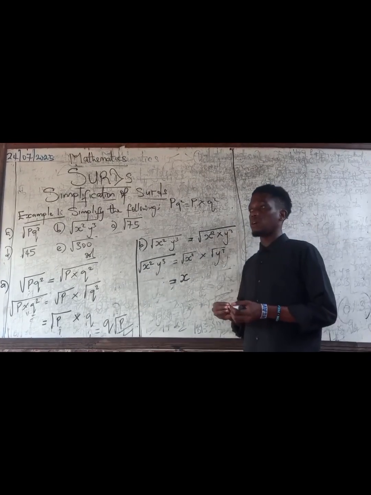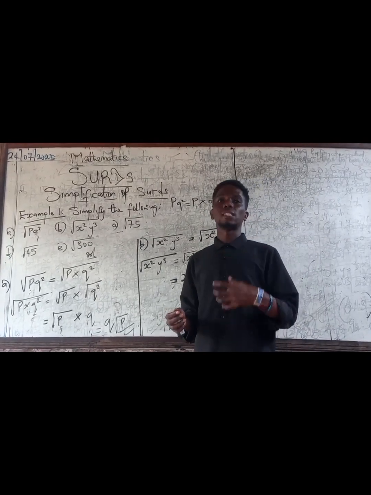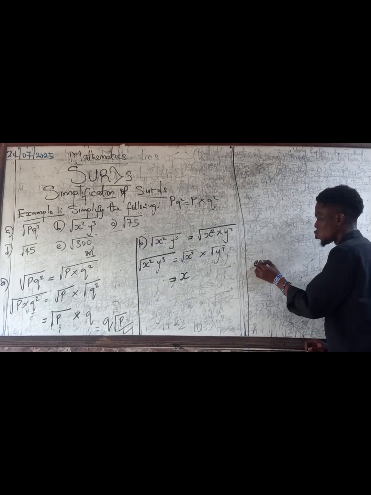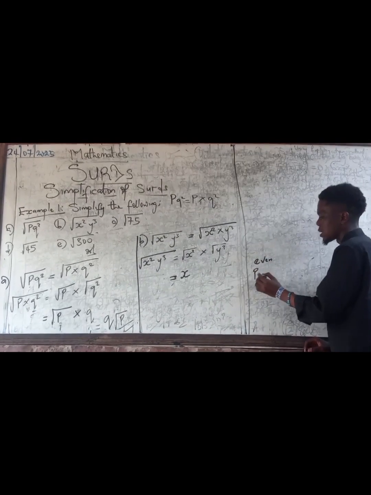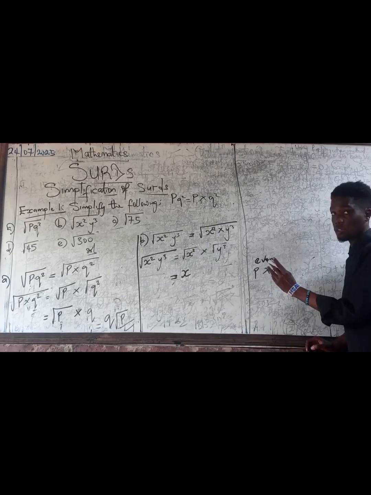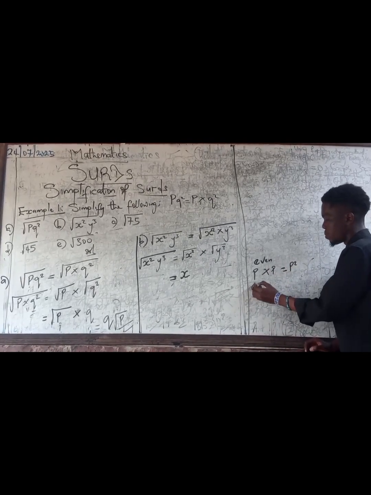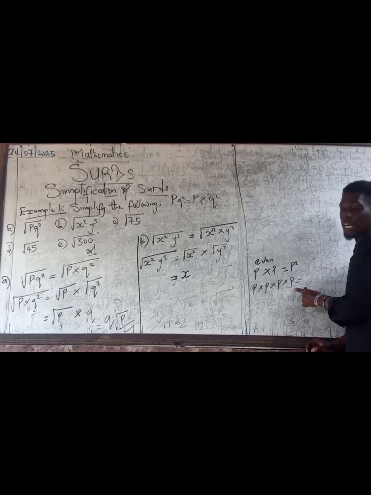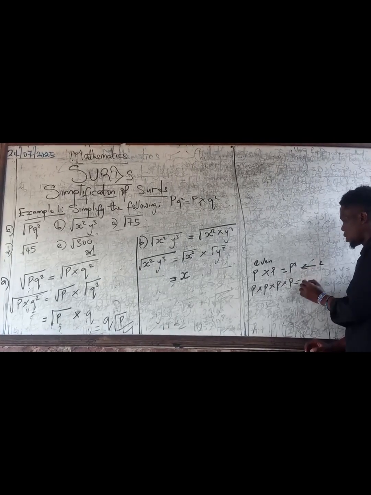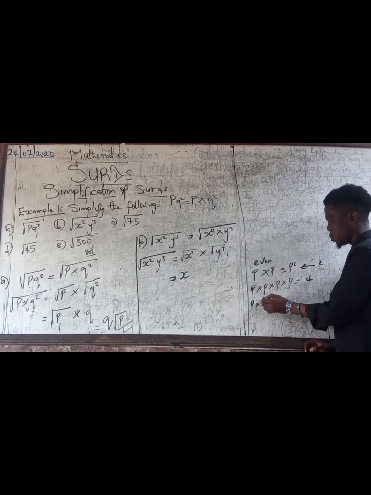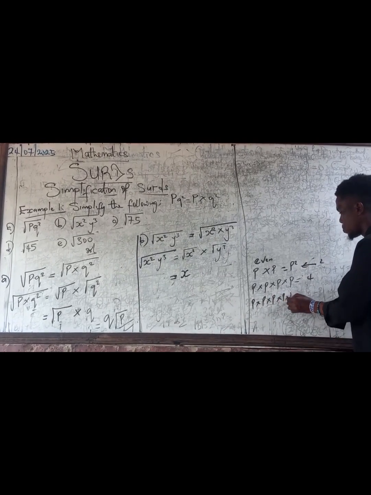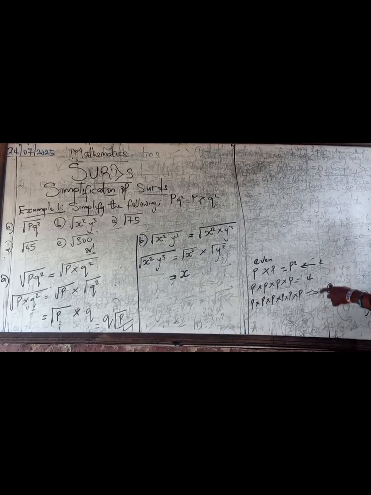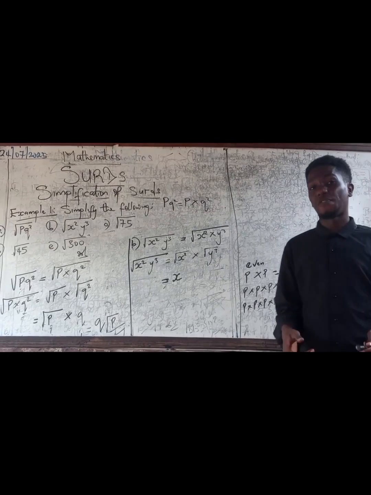Or, if you want to put it in a better way, when you take a number and multiply it by itself an even number of times. Even number of times simply means it must be 2, 4, 6, 8. So what I mean is, if you take p for instance, p times p, you're multiplying p twice, right? That's p squared. P times p times p times p, so it must be even. 1, 2, 3, 4. This is 2, this is 4. You have p times p times p times p times p times p. How many times am I multiplying here? I'm multiplying 6 times. So whenever you do this, you will always arrive at a perfect square.